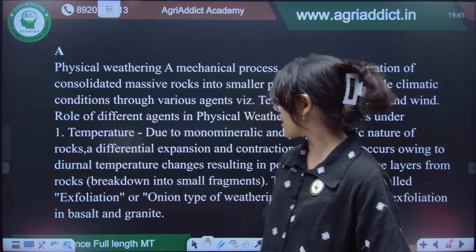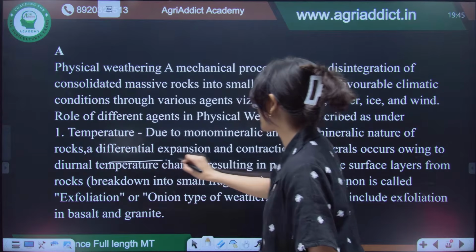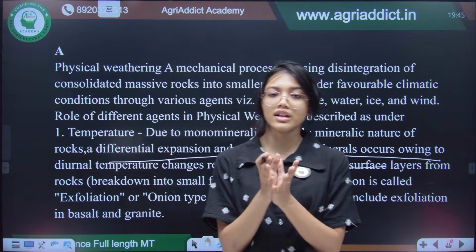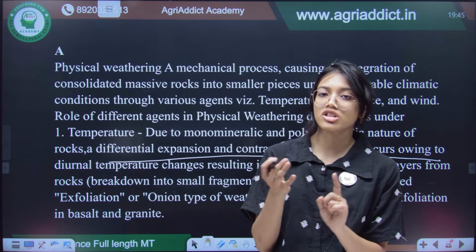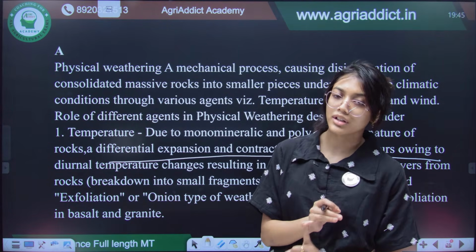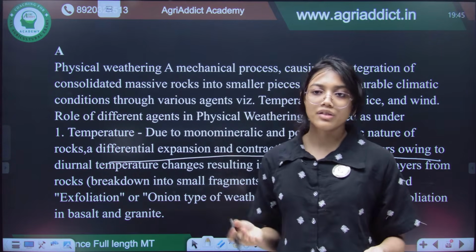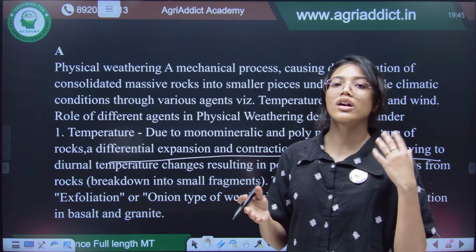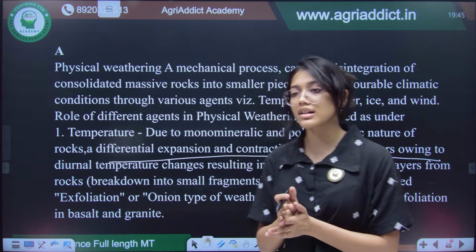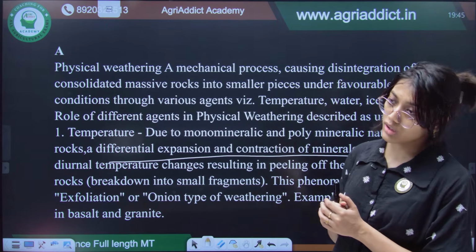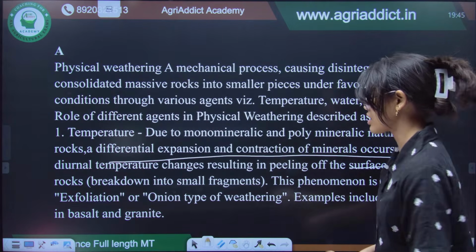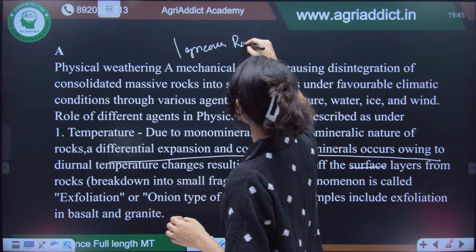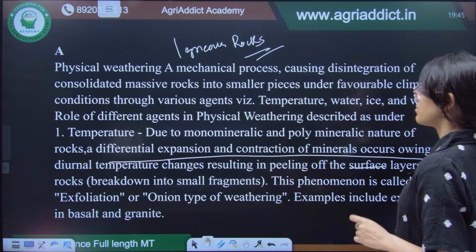Why does exfoliation happen? Exfoliation happens due to differential expansion and contraction of minerals. That differential expansion and contraction can happen either due to a change in color or chemical composition of that particular mineral. There might be different factors because a mineral is not made up of a single kind of element or type or does not exhibit a single color. So, that can cause differential heating and cooling, and that can lead to exfoliation cracks, and mostly it is found in igneous rocks. For example, granite and basalt, where the exfoliation process is most common.